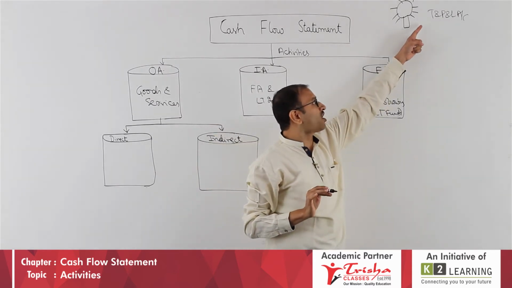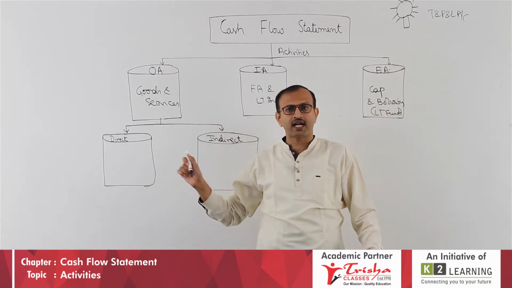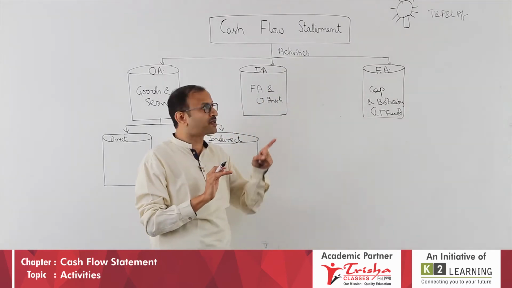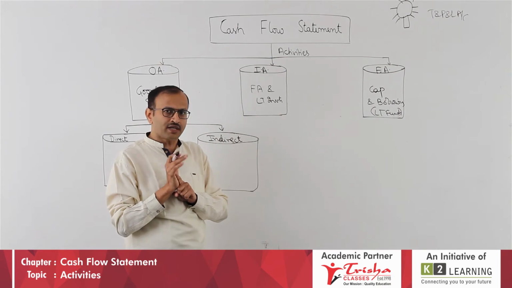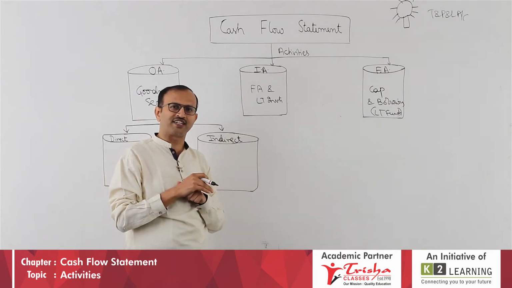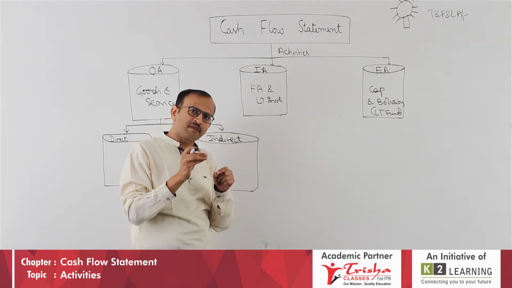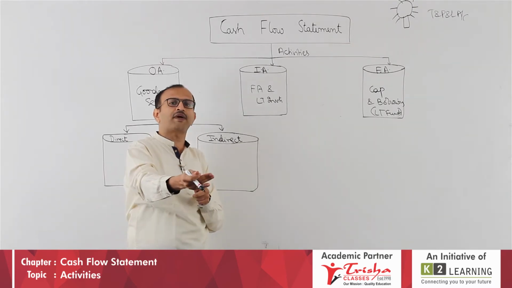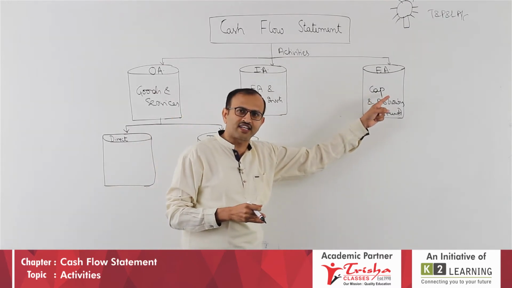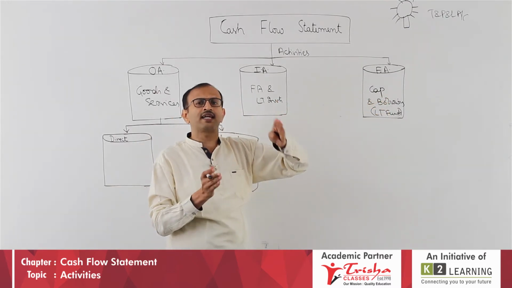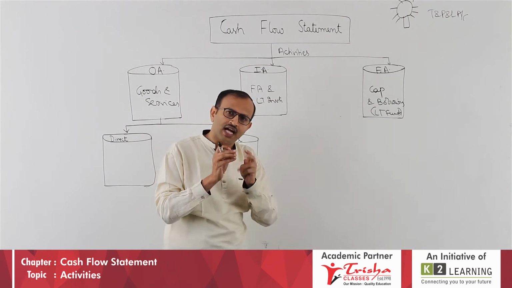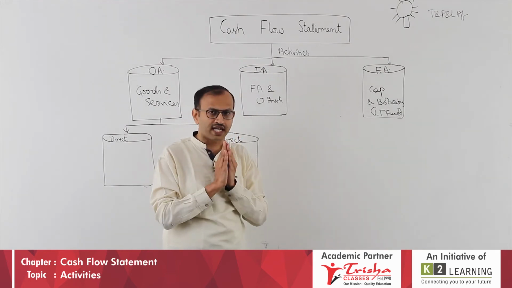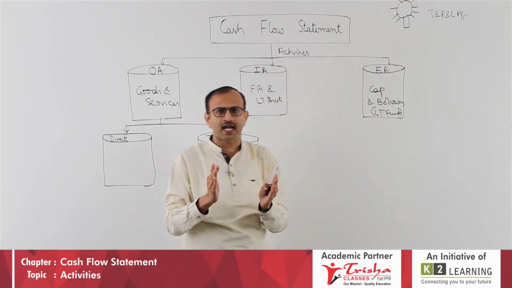Your trading and P&L account is the base for you to work out operating activity. But are all these items related to operating activity? No, there can be some other items. I told you interest on investments comes under P&L, but it is not operating, it is investing activity. Interest on debenture comes under P&L account, but I borrow debenture and pay interest on that, so it is a financing activity. Major items are related to operating activity, but some are not. Therefore, I have to identify the items related to operating activity.